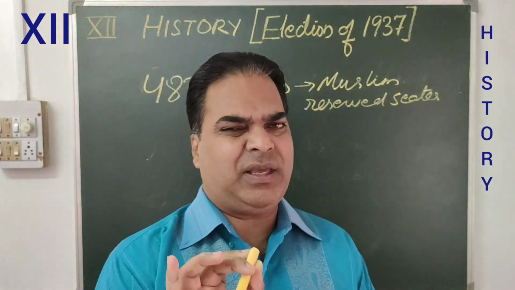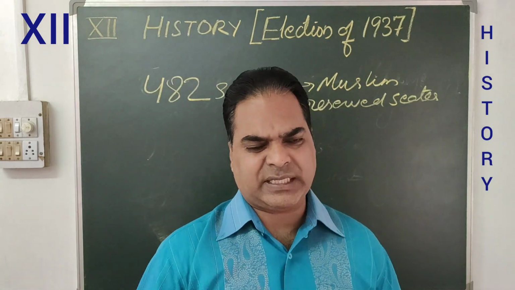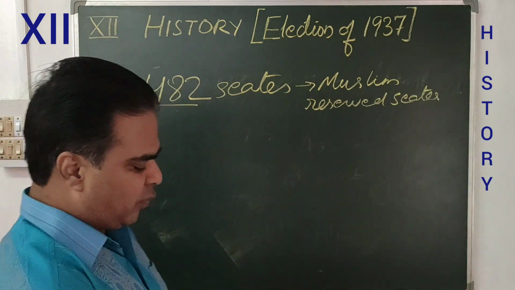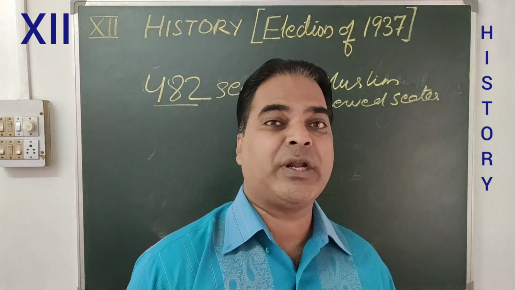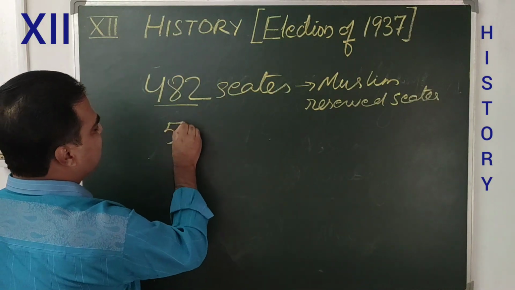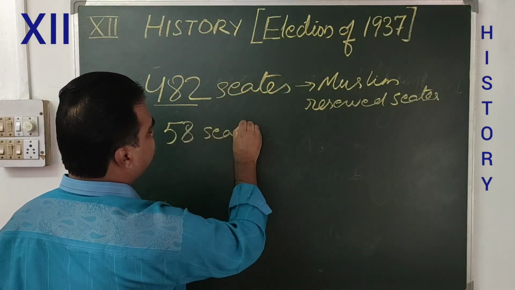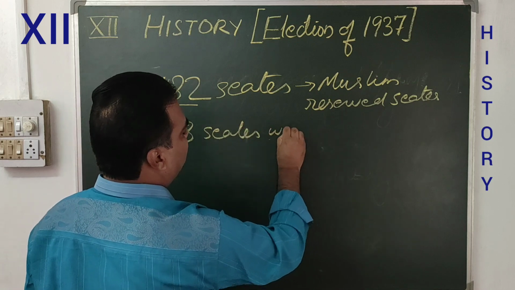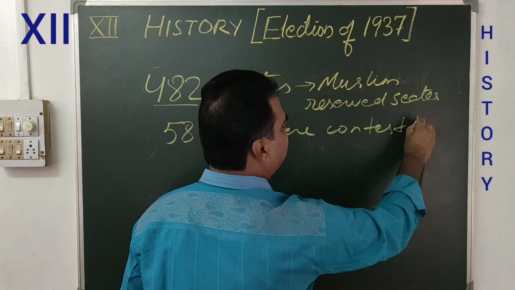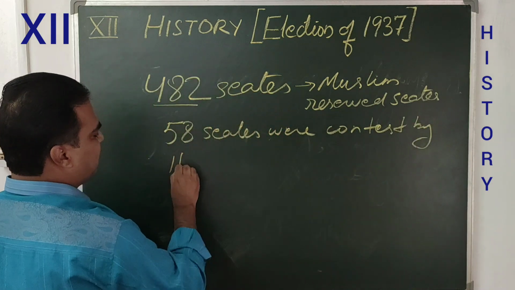I am giving a very clear-cut explanation. 482 seats were reserved for the Muslims, but here also Congress contested 58 seats, contested by the Congress.